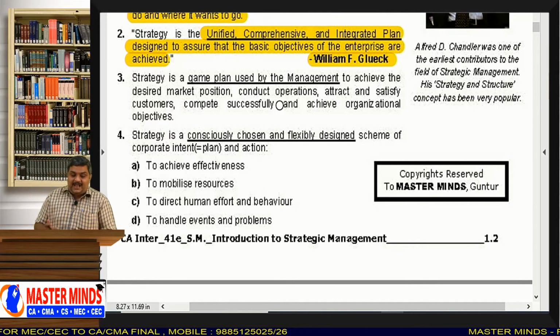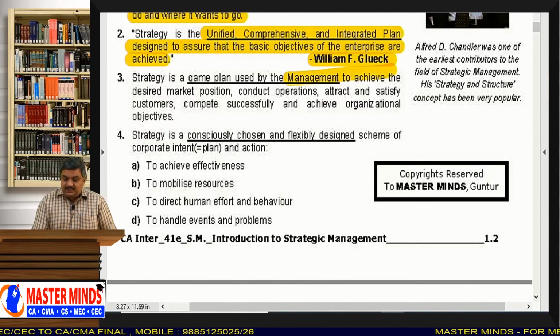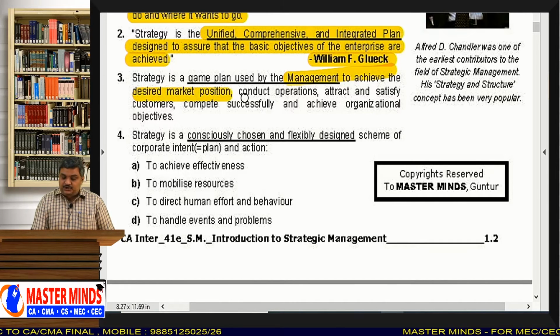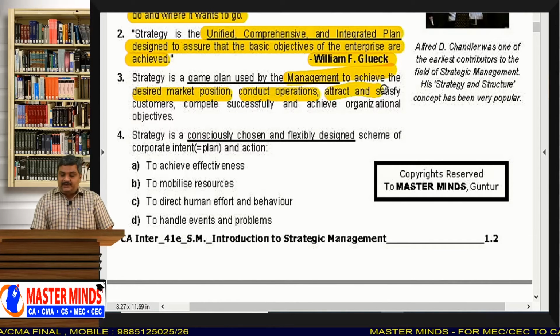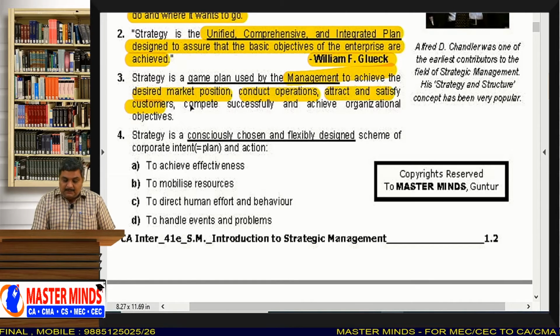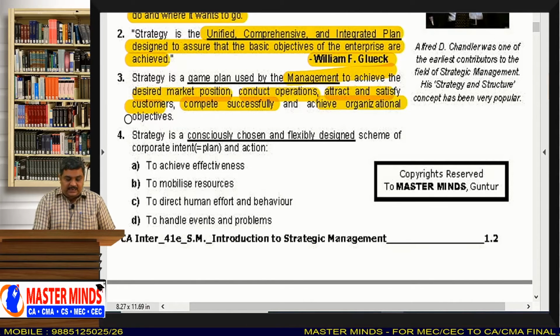Now, we can define strategy in another manner also. Strategy is the game plan used by the management to achieve the desired market position, conduct operations, attract and satisfy customers, compete successfully and achieve organizational objectives.